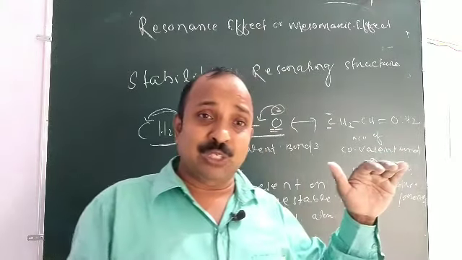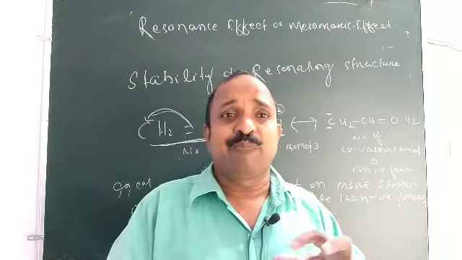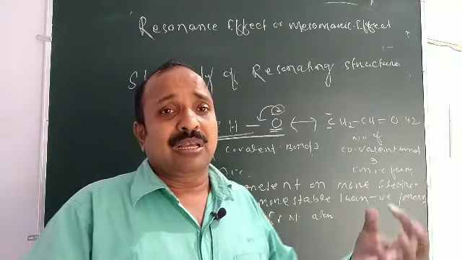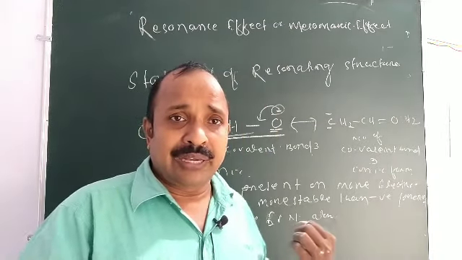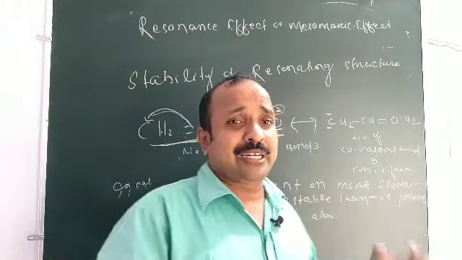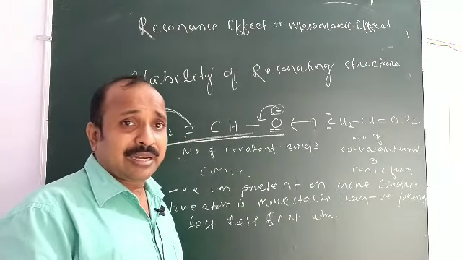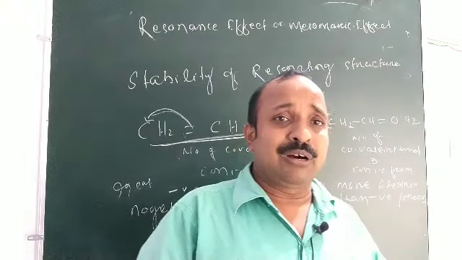So every mesomeric effect is a resonating effect, but every resonance effect is not a mesomeric effect. The mesomeric effect is only due to the addition of an electron withdrawing group or electron providing group. That is the mesomeric effect that takes an important role in our general organic chemistry, in the displacement of electrons in organic chemistry.